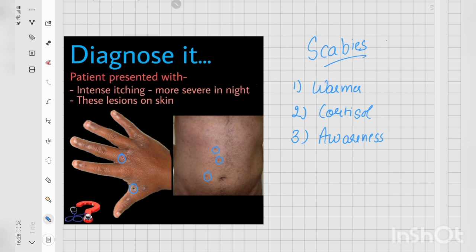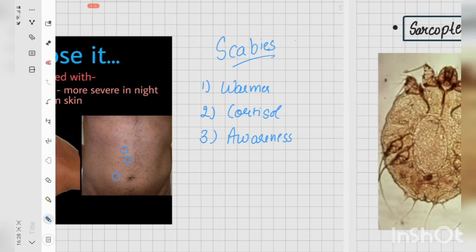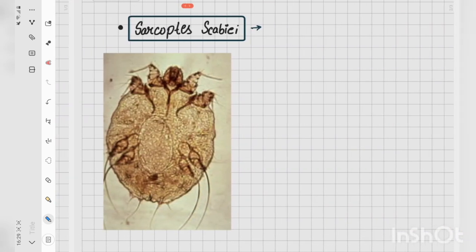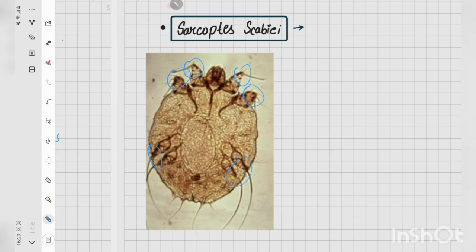What we can do for diagnosis of scabies is, it is basically a clinical diagnosis, but lab investigations can support the diagnosis. These investigations include dermoscopy, skin scrapings and biopsy, which can show the presence of this Sarcoptes scabiei mite that you can see. You can identify it by the presence of two pairs of anterior legs, these you can see, and two pairs of posterior legs, and this rounded kind of body.